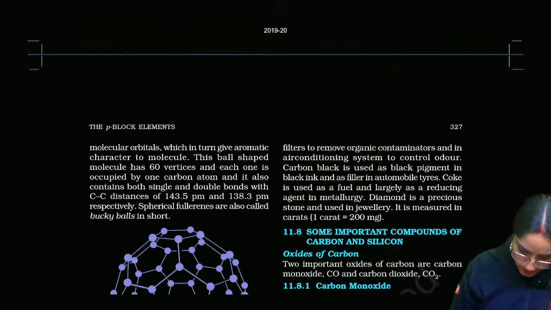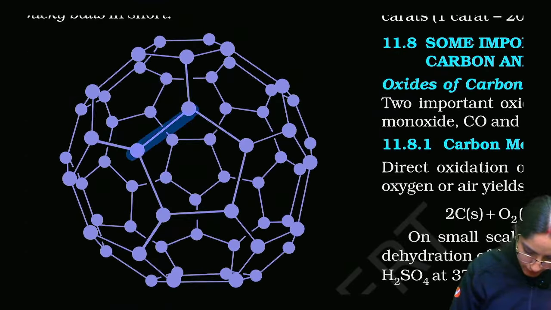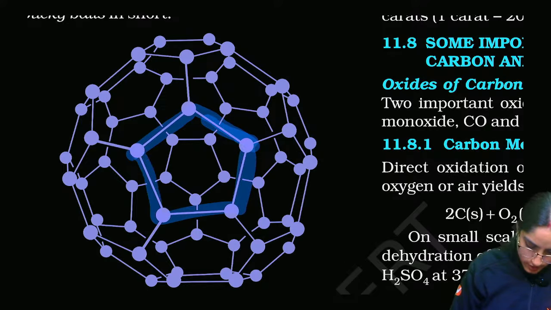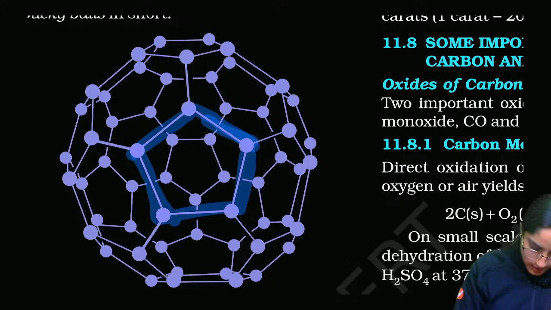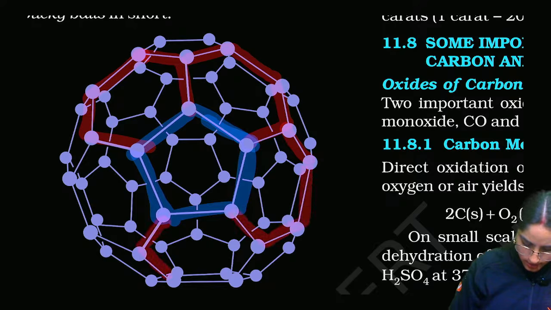You can also see this over here. A 5-membered ring is fused with 1, 2, 3, 4, 5 six-membered rings, and this is 6, and this is 6. Even if I draw it with a different pen, you will see this is 6-membered, this is 6-membered, this is 6-membered.